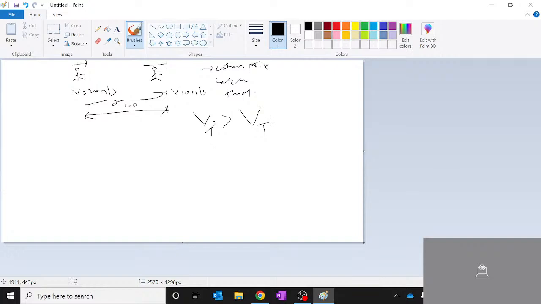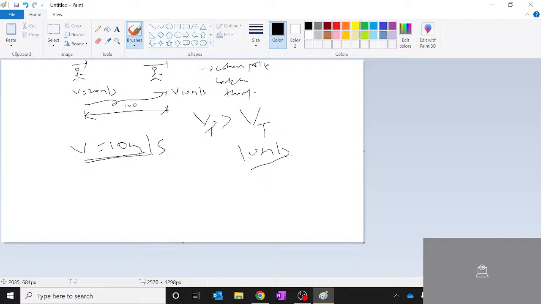If the velocity of police is also 10 meters per second, will he ever catch the thief? No. Why? Because he is also running with 10 meters per second, and the thief is also running with 10 meters per second. So the distance between them will always be the same.